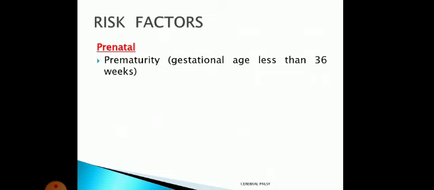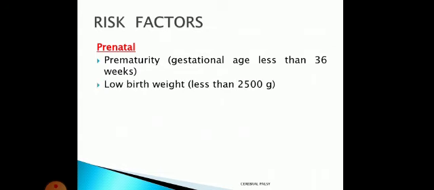So if the child is delivered before this, that is before 37 weeks, say at 36, 35, 34 weeks, so if the gestational age is less, that is a preterm baby or prematurity, there are more chances of cerebral palsy. Why? Because all the organs are not developed fully, okay.